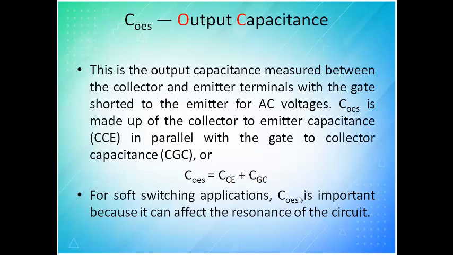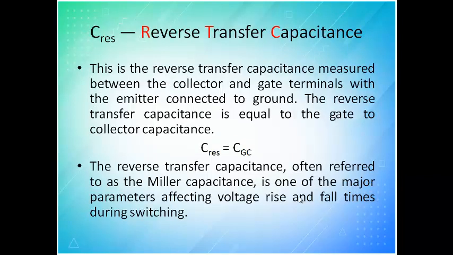You need resonance when you go for soft switching. Then reverse transfer capacitance. This is reverse transfer capacitance measured between collector to gate terminal with the emitter connected to ground. The reverse transfer capacitance is equal to the gate collector capacitance. CRES is equal to CGS. So the value is the same. Okay, that is what they mean to say.